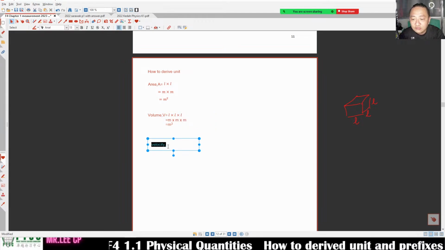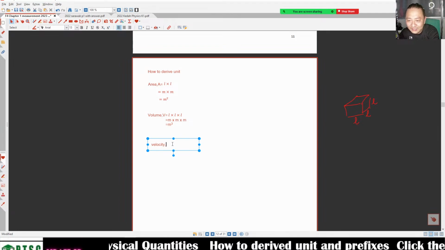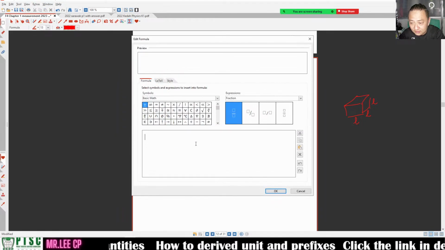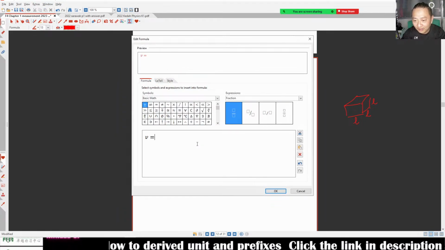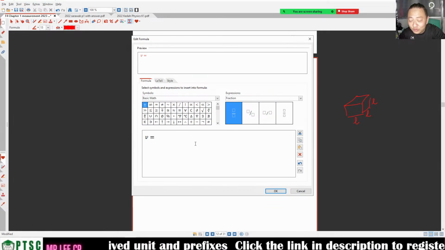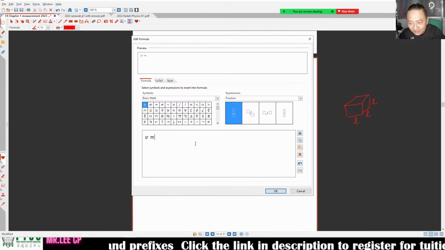For velocity, we normally use small v. The v should look like this, but anyhow, I write the first one like this. In other times you write on your own, it is whatever, as long as it is not a capital letter, then it is okay.